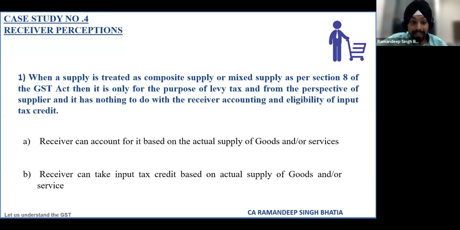So here my question to all of you is, can the receiver and seller both treat them differently? Or whatever treatment as per section 8 is given by the supplier, either based on composite supply or mixed supply, does the receiver have to follow the same?